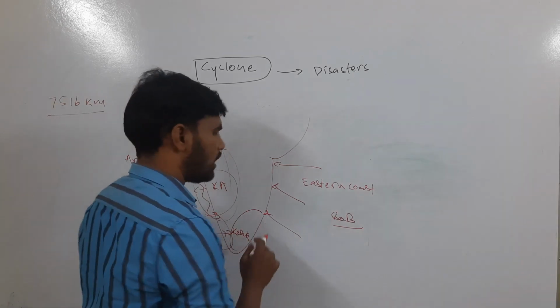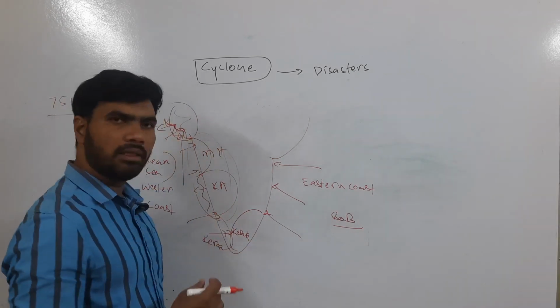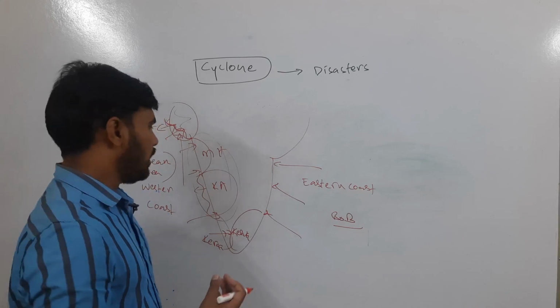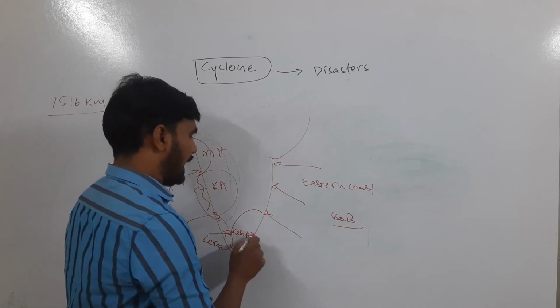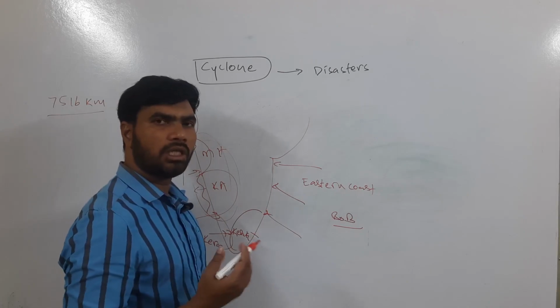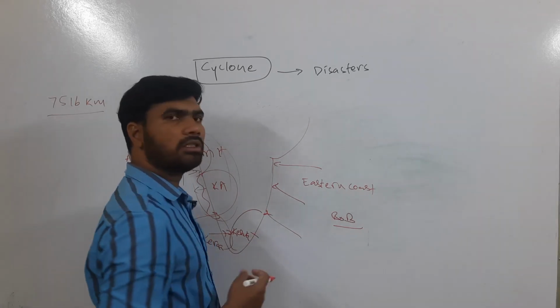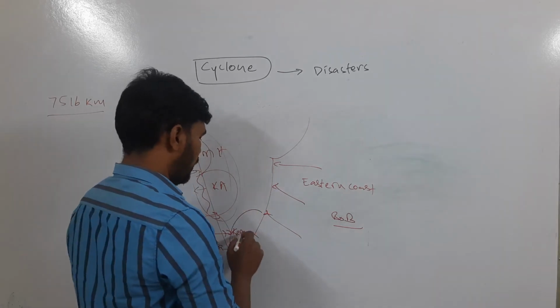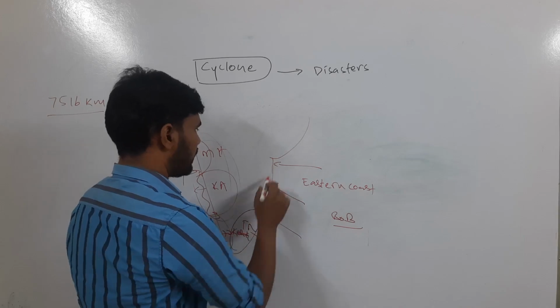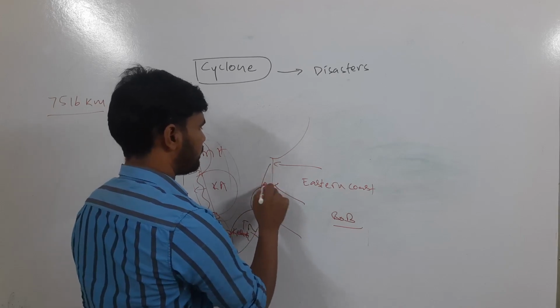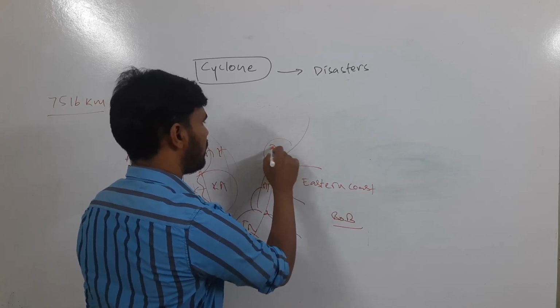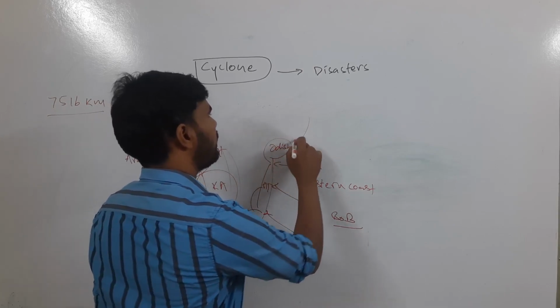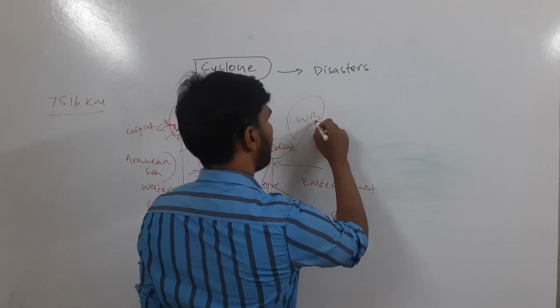In the eastern coast, as I already told, the number of cyclones that occur is high, and the intensity of the cyclones is also very high. They cause a lot of damage in the eastern coast. So states like Tamil Nadu, then coastal Andhra Pradesh, then Odisha, then West Bengal, along with Bangladesh.